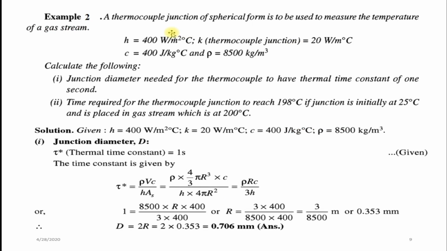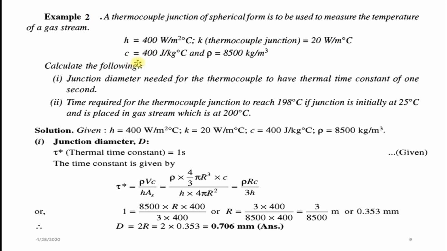A thermocouple junction of spherical form is to be used to measure the temperature of a gas stream. Convective heat transfer coefficient h is equal to 400 watt per meter square degree Celsius. Thermal conductivity of thermocouple junction 20 watt per meter degree Celsius.